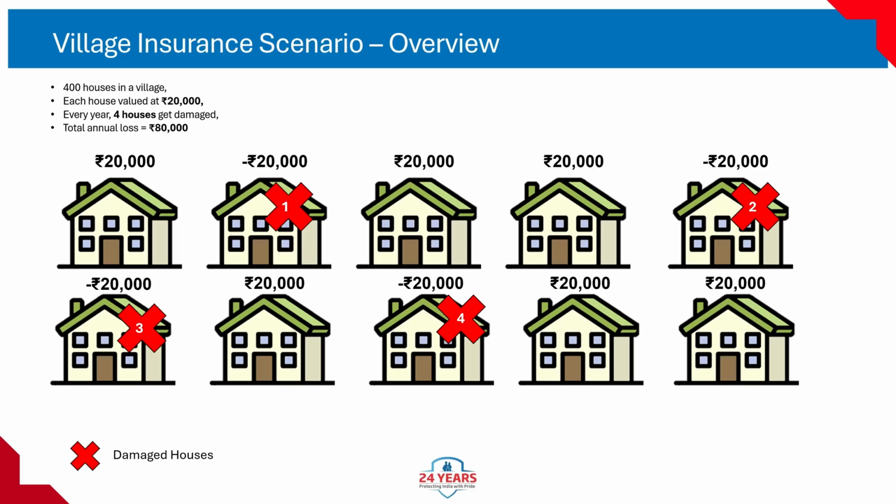Think of it like friends in a classroom. If 4 friends break their school bags in a year, instead of them buying new ones alone, the whole class contributes a small amount so all 4 can replace their bags. Exam pointer. This is the principle of pooling of risk, one of the foundations of how insurance works. It also connects to the law of large numbers. The more people contribute, the more predictable the loss pattern becomes.